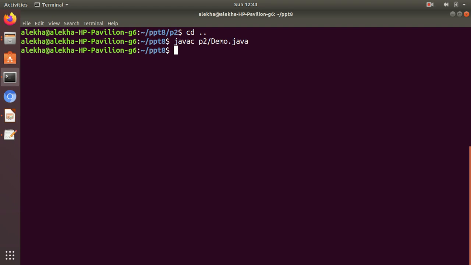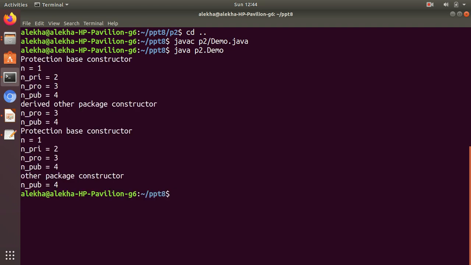Then P2.demo. Right, so first one for Protection2. Protection2 inherits the Protection of package P1, so it automatically invokes the default constructor of the Protection class.